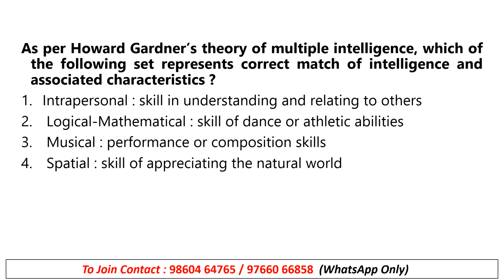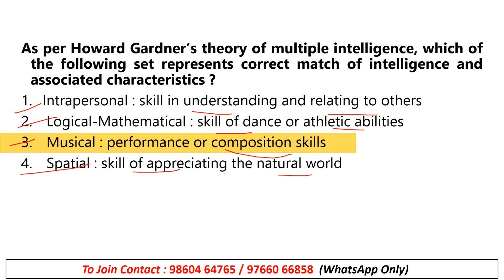Okay, so what we have been given: intrapersonal skill in understanding and relating to others, logical mathematical skill of dance and athletic abilities, musical performance or composition skills, and spatial skills of appreciating the natural world. So what will be the correct match of this? Only one option is correct. The right answer is option 3, that is musical, performance or composition.